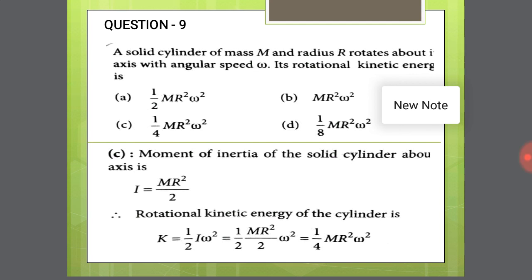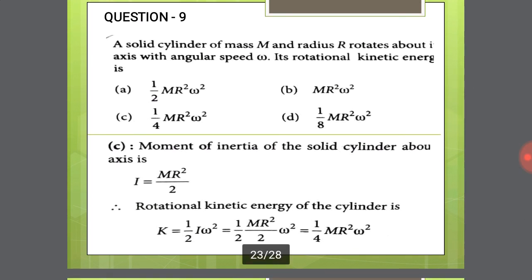We use the moment of inertia of a solid cylinder about its axis. We already discussed the moment of inertia of regular bodies in the synopsis, so the table is already given. One of the very important formulas: the moment of inertia of a solid cylinder is I equal to mr square by 2. Using this, we calculate the kinetic energy: K is equal to half I omega square. Simplifying, we finally get 1 by 4 mr square omega square. So option C is the right answer.